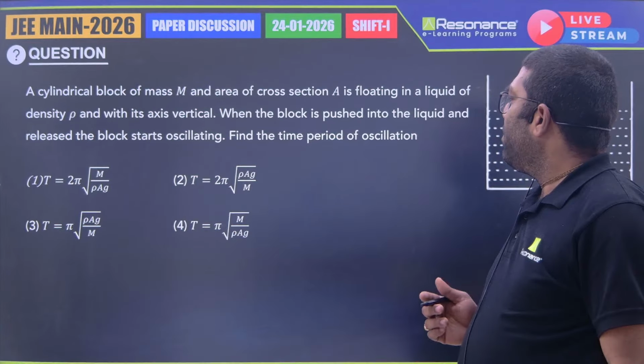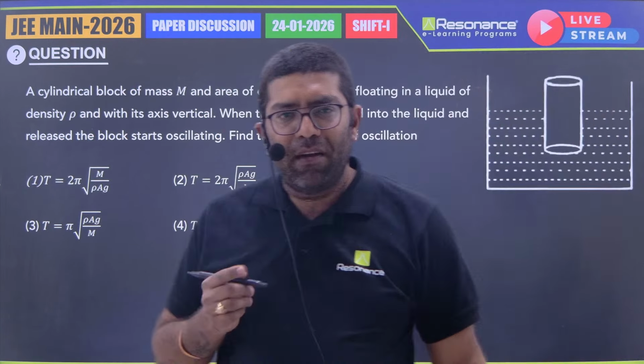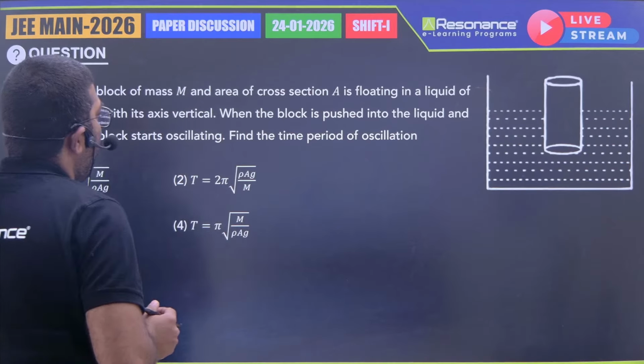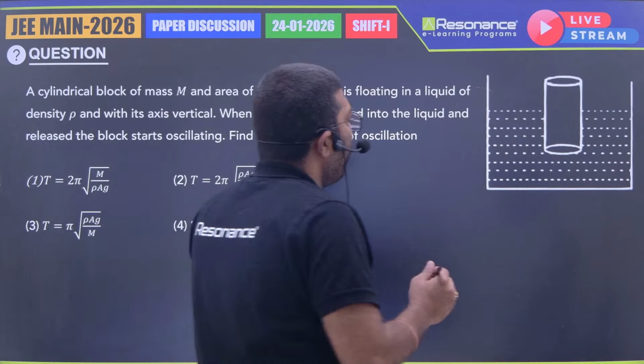So if you are seeing this question, this is an SHM based question, where a cylinder is a standard question which we'll see in all the books. There is a cylindrical block of mass m and cross-sectional area A. This is floating in a liquid. So in equilibrium condition,